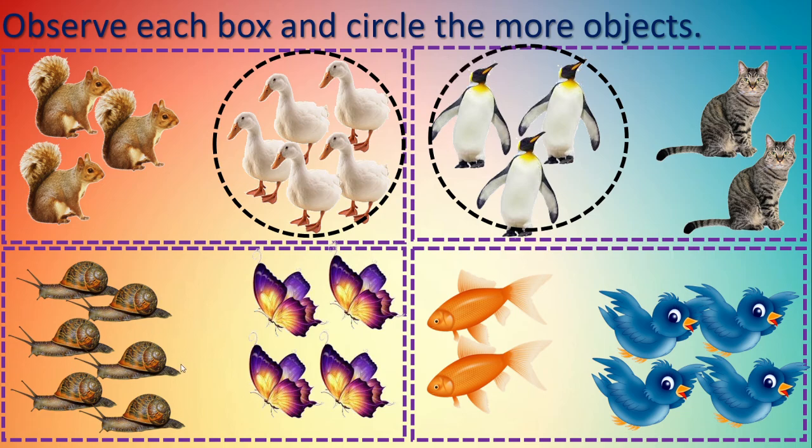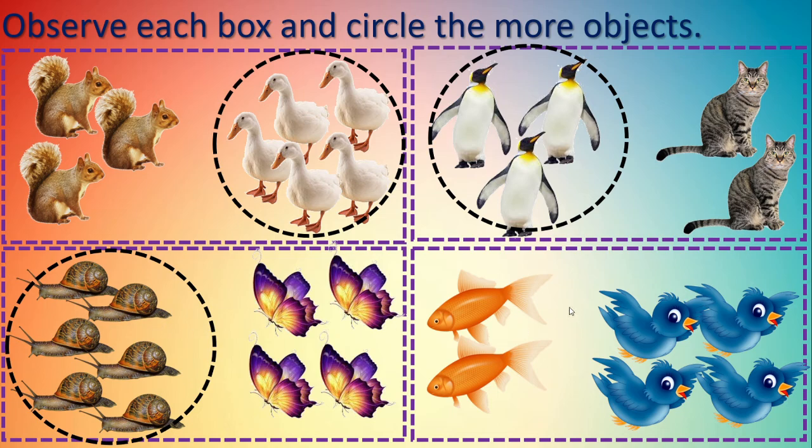Next, we'll move to this box. It has some snails and some butterflies. Which are more here? Snails or butterflies? Can you tell me? Yes, very good. Snails are more in number than butterflies. So, we will circle snails. Right?